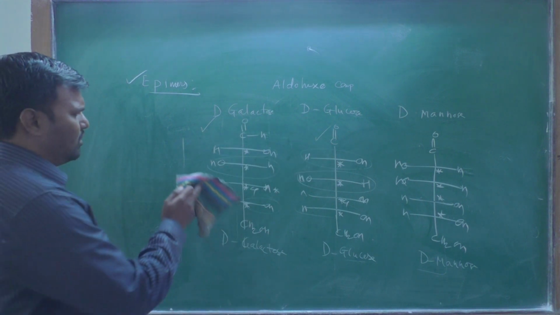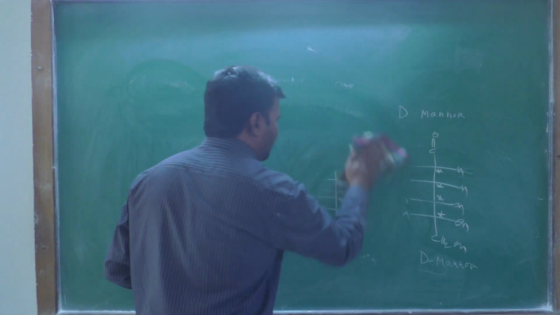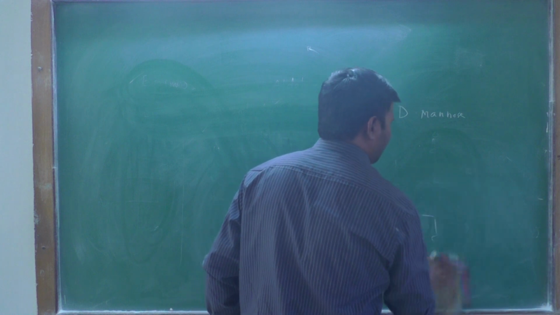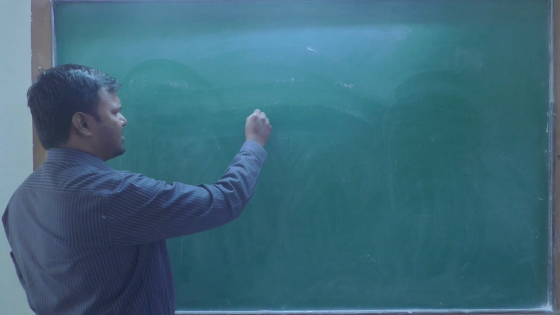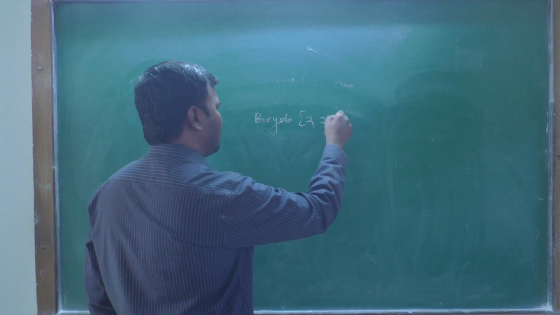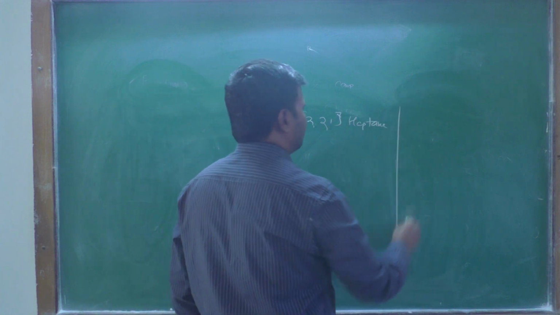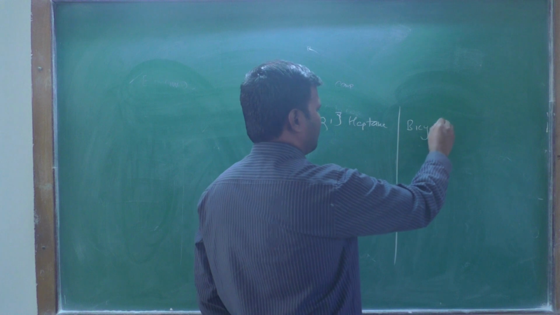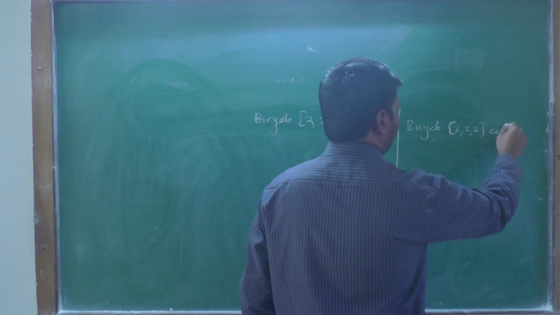And now one example is there. By comparing these, we can see. Okay, the one example is bicyclo 2,2,1 heptane. The second is bicyclo 2,2,2 octane.